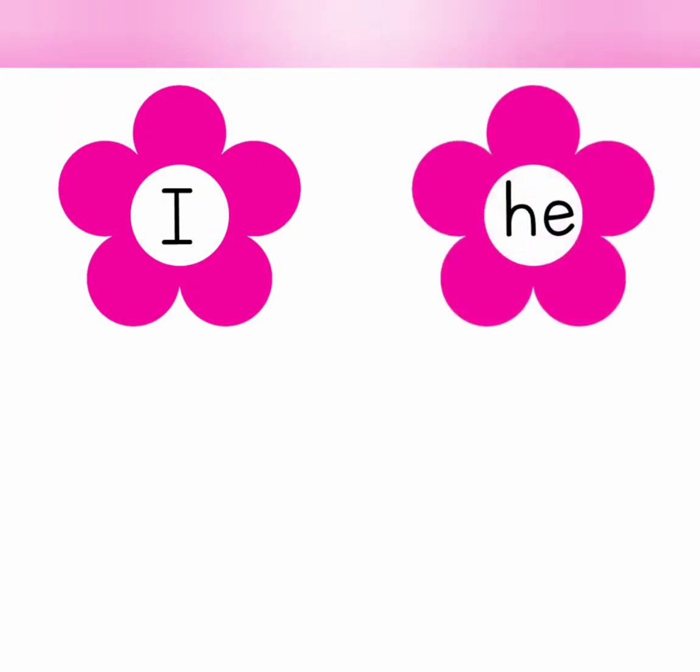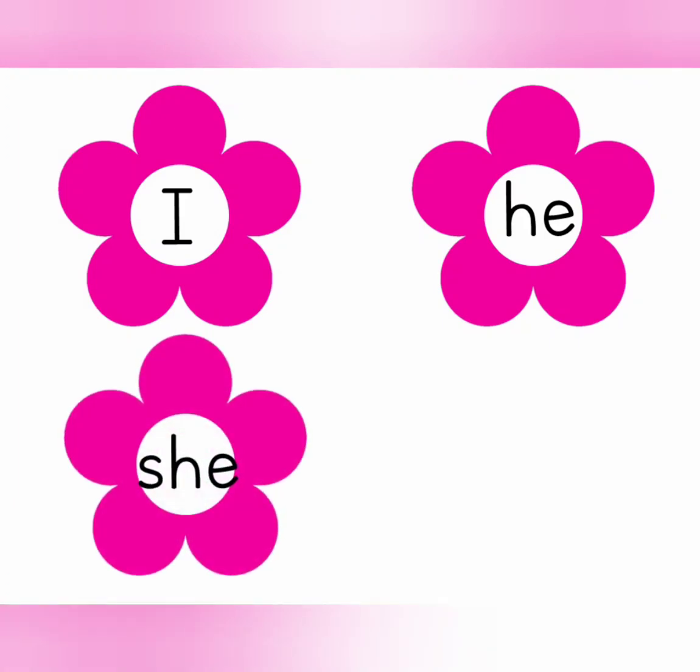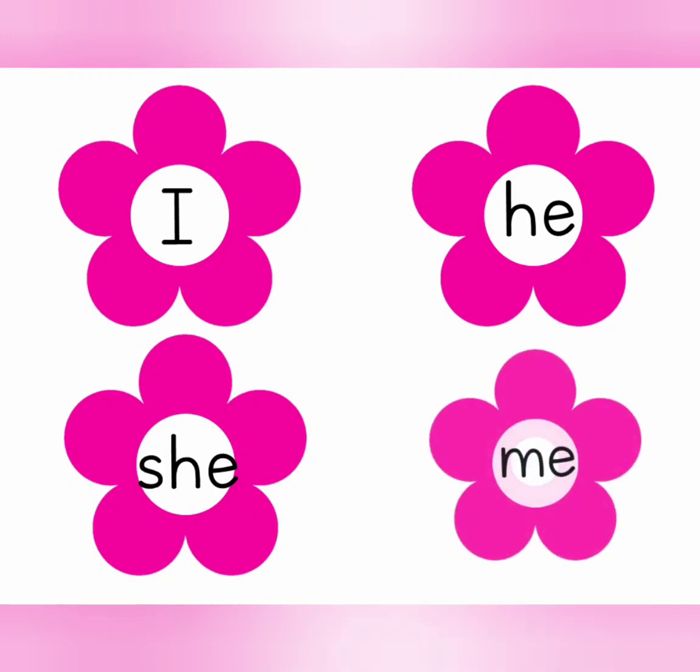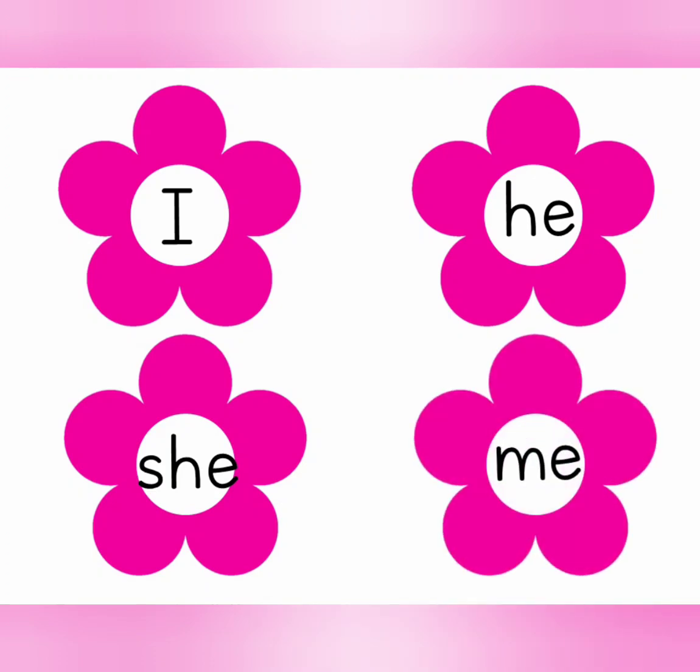Then came the sight word he. Then we learned the sight word she. And today we learned about the sight word me. So children, you need to recognize these words by just looking at them. That's why they are called sight words. So whenever you see these words, you know that this is I, he, she, or me.